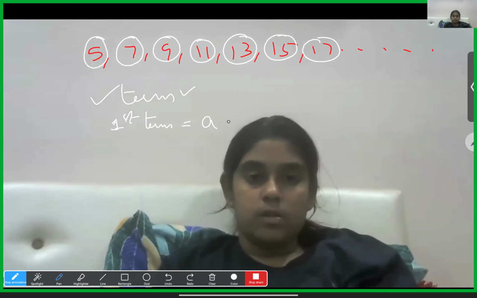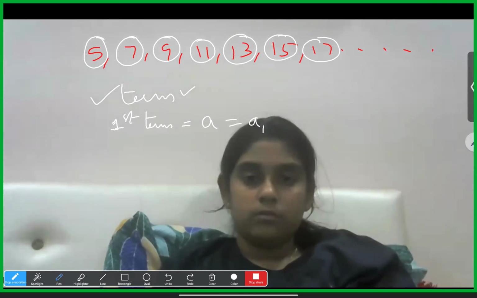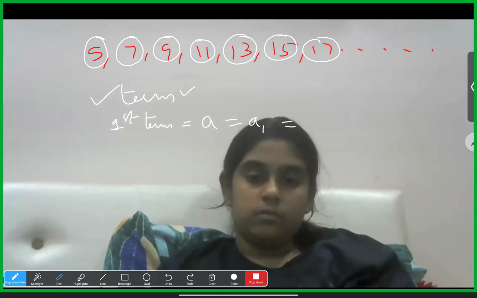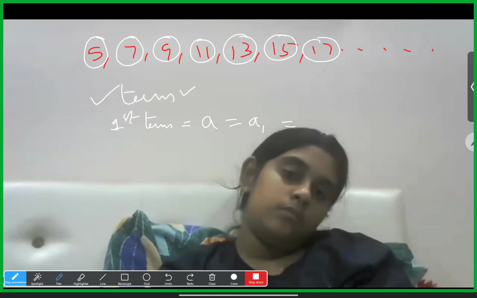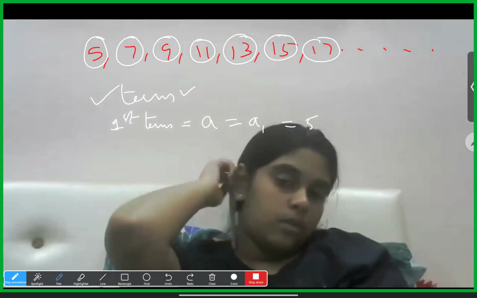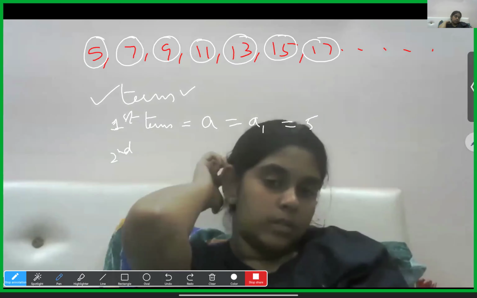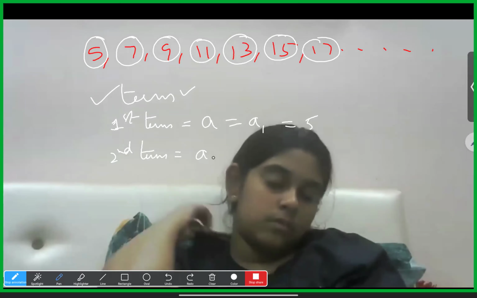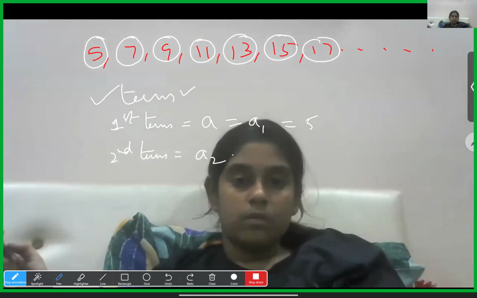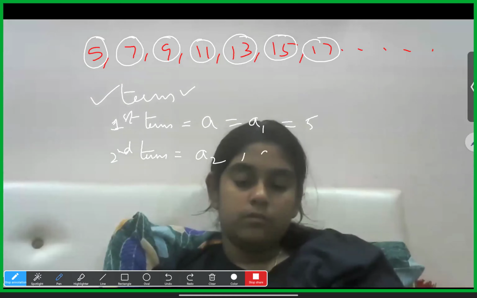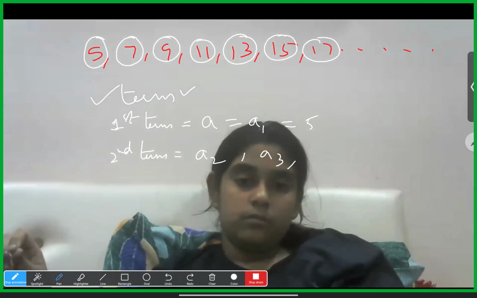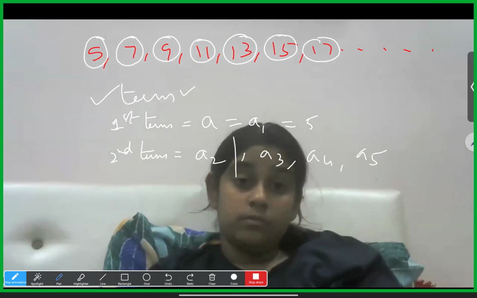Or a1 also we can. So after looking at the series, first term means what, Hasni? From now we should write simply a or a1. So a1 is 5. Then second term, Hasni, is a2, like that we'll write. Third term a3, fourth term a4, fifth term a5.